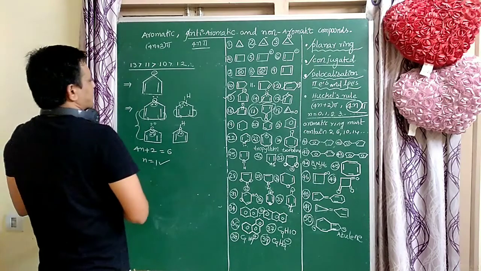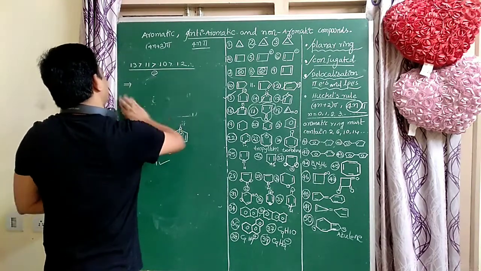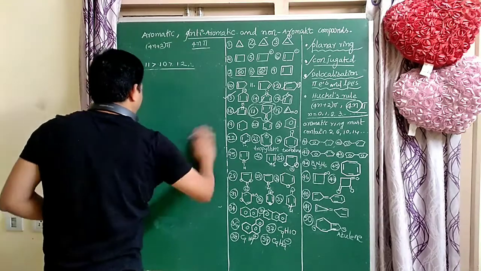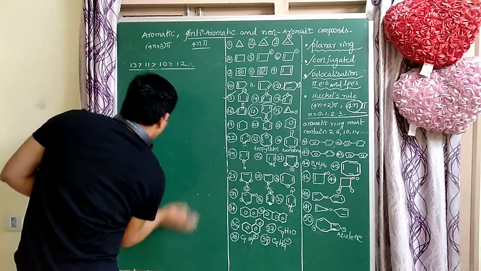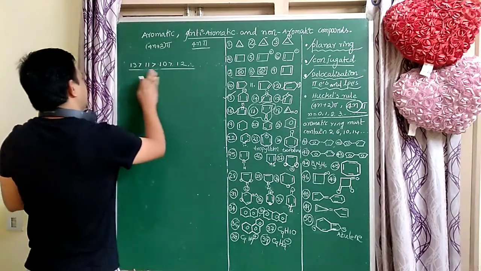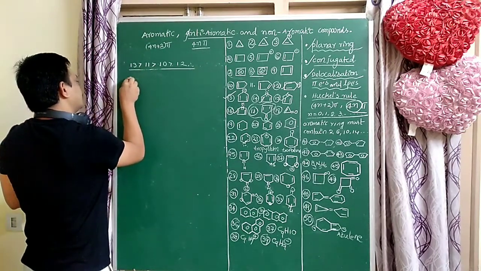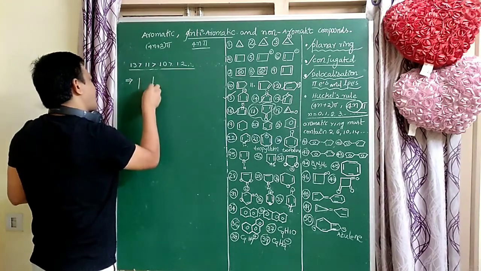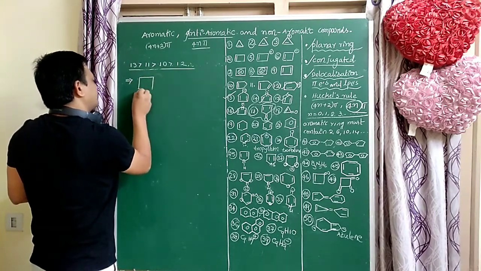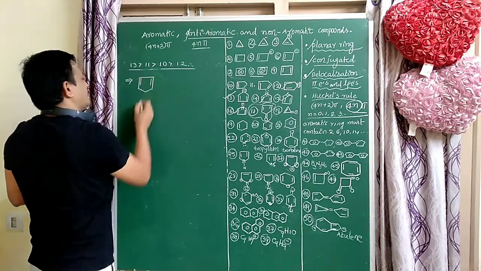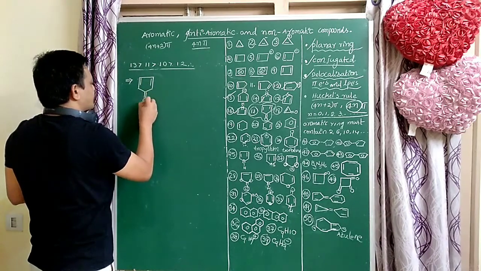So example 17. A double bond to O is there.